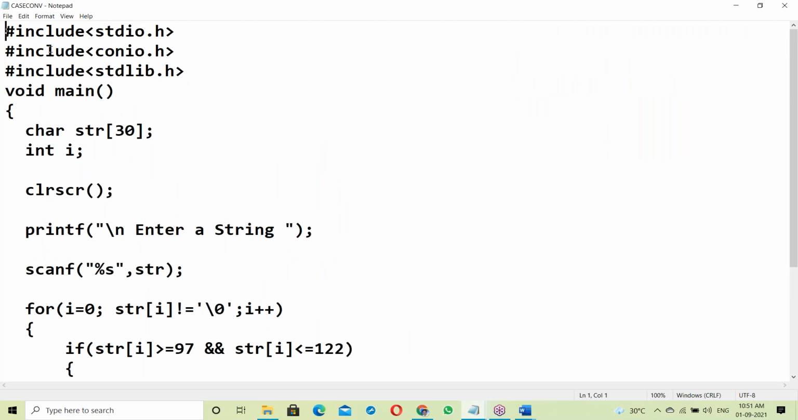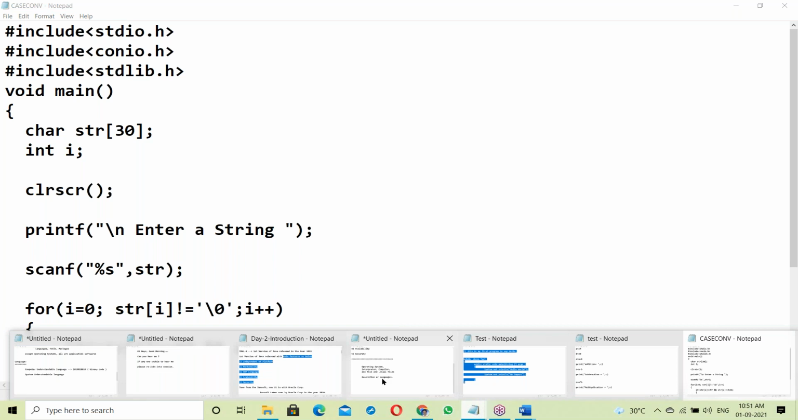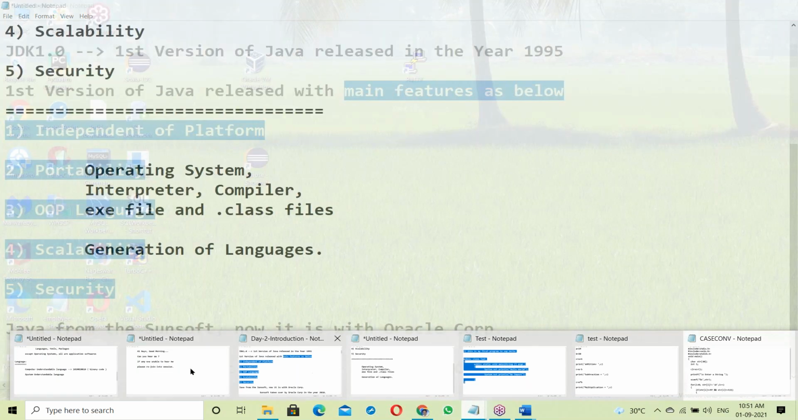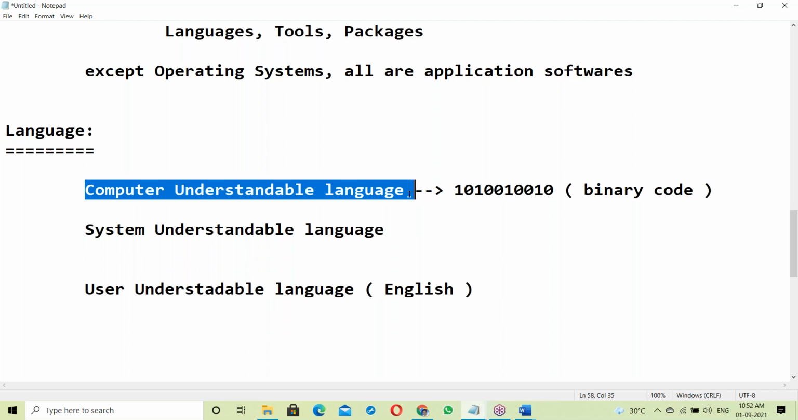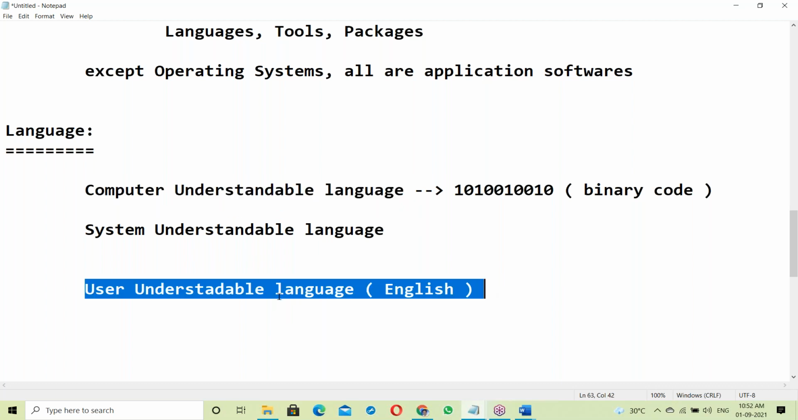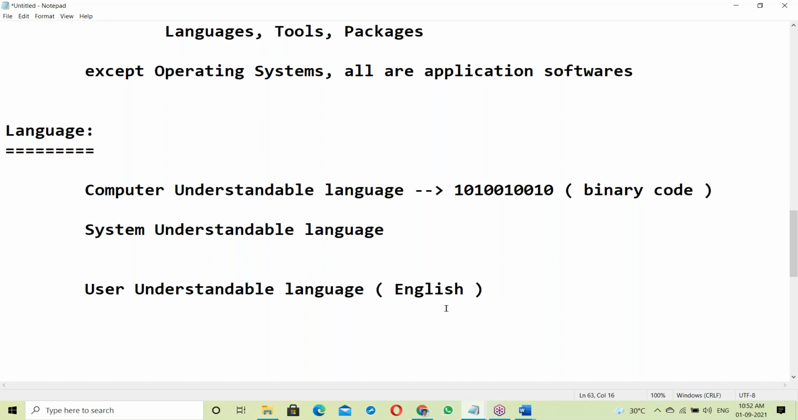These are user understandable languages, user understandable in the form of English language. It's just English. So computer understandable language is called low level language, and user understandable language is called high level language.